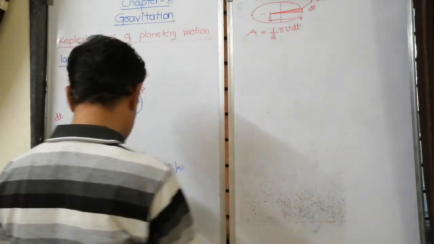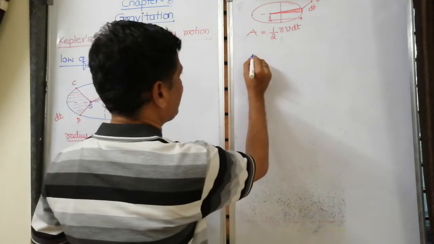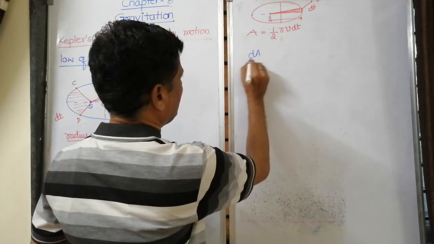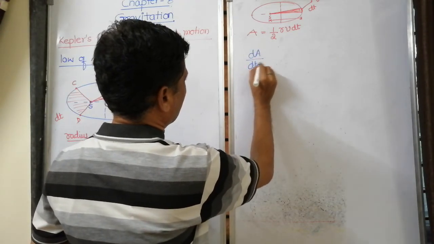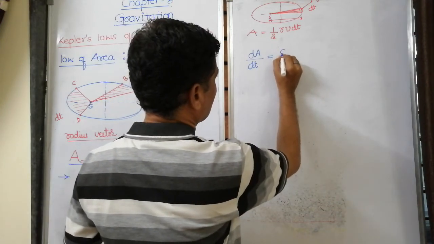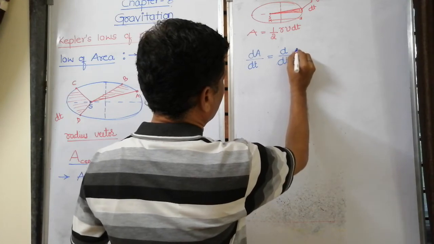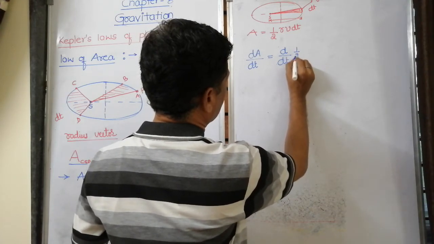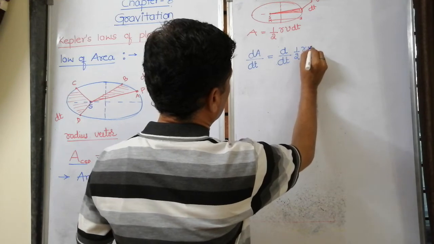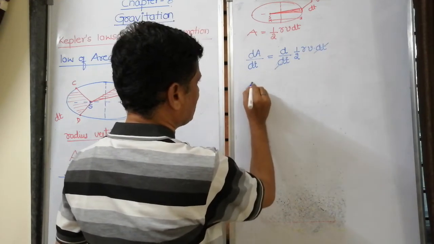Therefore, dA by dt, the aerial velocity, is equal to d by dt of half r v dt, and dt cancels.